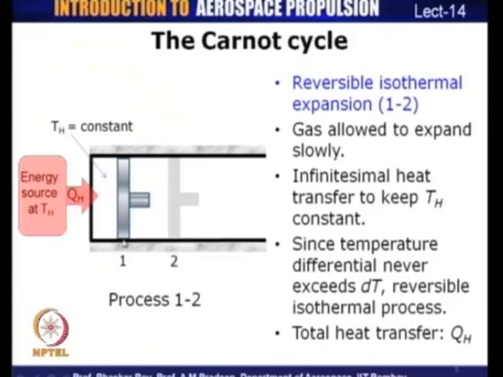This process obviously takes place quasi-statically, that is, the piston moves at an infinitesimally slow rate, so that it is in equilibrium at all instances of time.